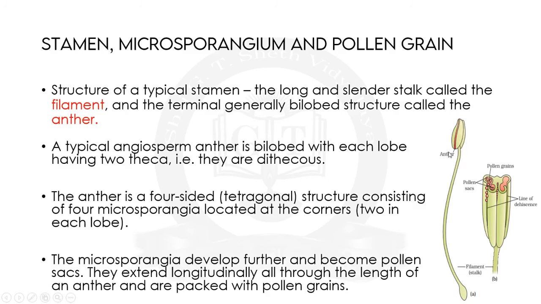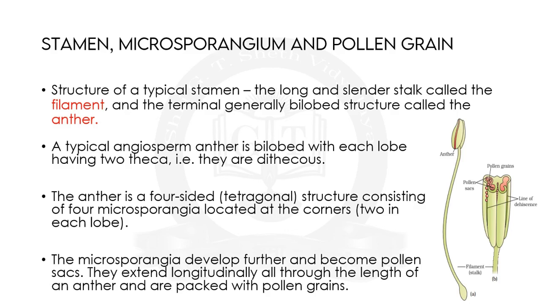This is an anther. If we cut a transverse section, we can see the detailed structure like this. A typical angiosperm anther is a bilobed structure with each lobe having two theca. Theca are layers, and the anther is known as dithecous. Di means two, so two layers are found.